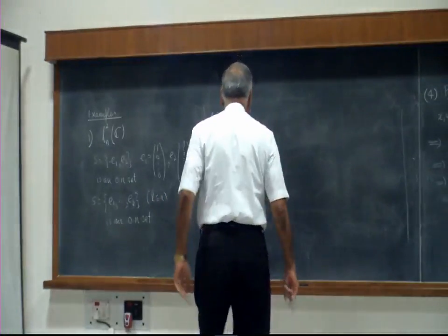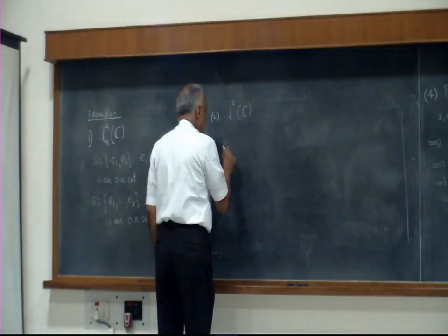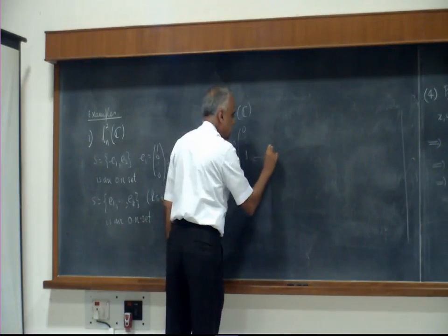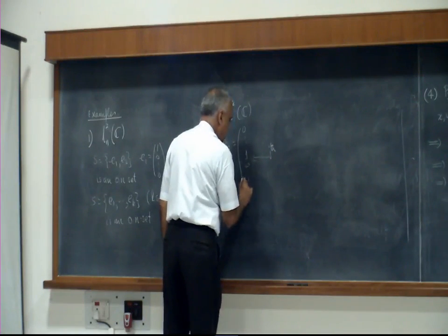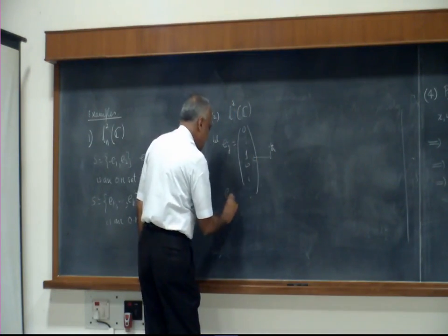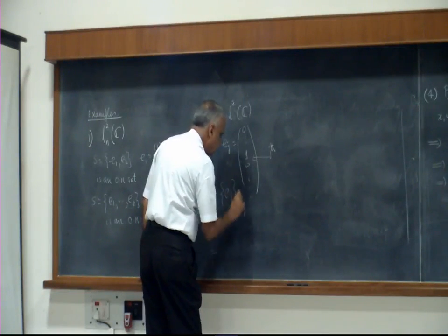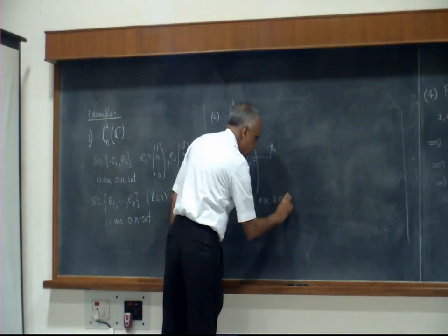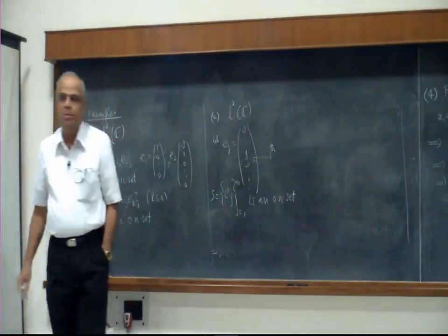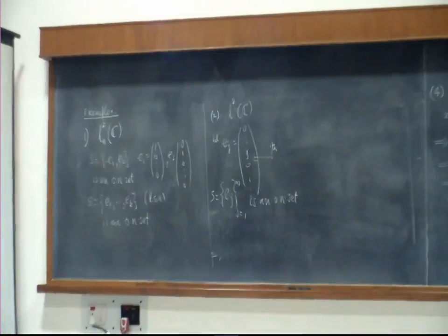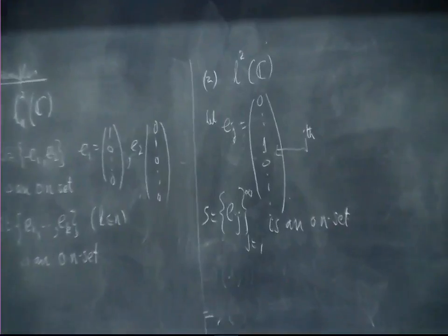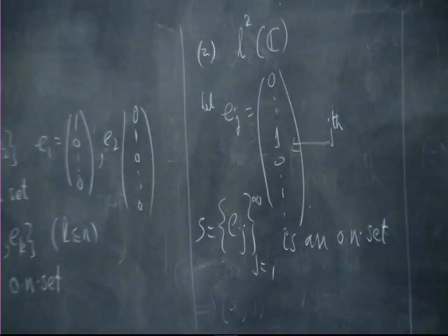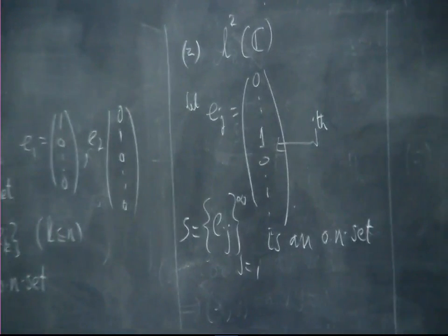Then if we take all such sequences, let Ej be the vector which has 1 in the jth place and zeros elsewhere, and then Ej, j equal to 1 to infinity, is an orthonormal set in this space. Now we have a countable, infinite sequence of orthonormal vectors. The set is infinite but countably infinite. So that is the second situation, finite or infinite.